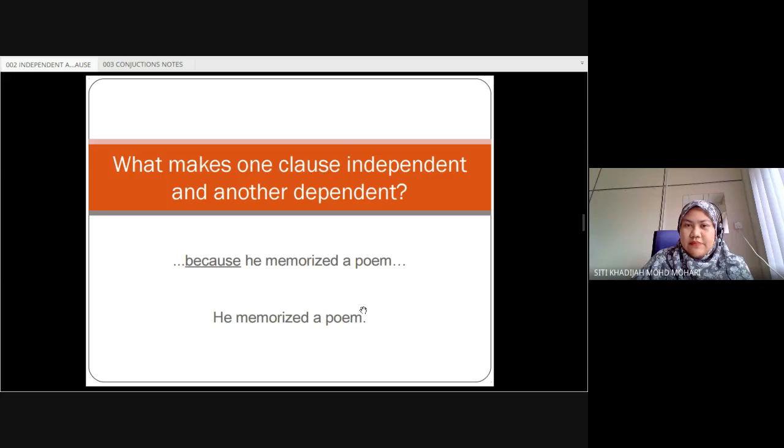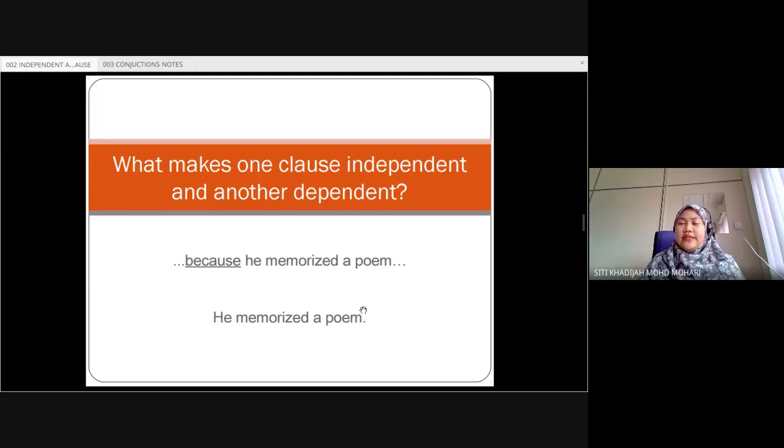What makes one clause an independent clause and another a dependent clause? If we were to give you two types of clauses, the first one is one clause, and the second one is another clause. You should be able to identify which one is dependent and which one is independent.